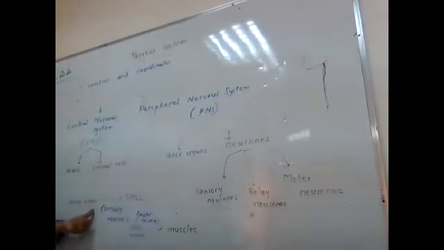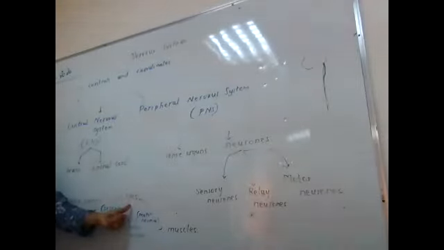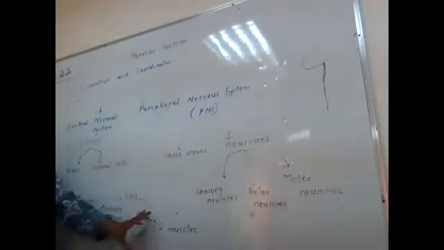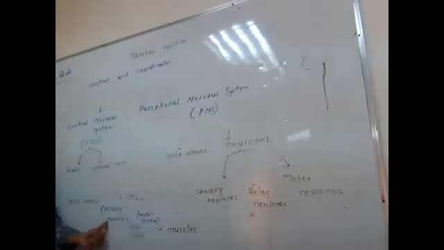The sensory neuron has one end at the sense organ and another end in the CNS. This is carrying the message here and another message is going from here. So how are both of them connected in the CNS? The relay neurons are present in the CNS. Is it clear? So you got the function of sensory neuron, motor neuron and relay neuron.